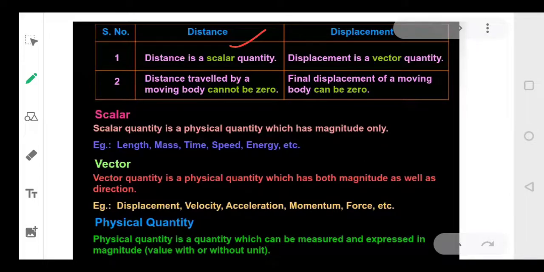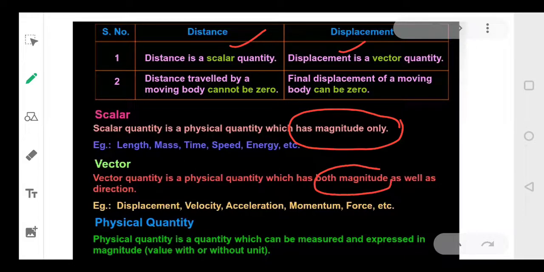Let's compare this. So distance is a scalar quantity. What is a scalar quantity? The quantity which has only value, like 25 kilometers. We say 25 kilometers, that is a distance. Displacement is a vector quantity, means two values will be there. We have to give the value and also the direction.